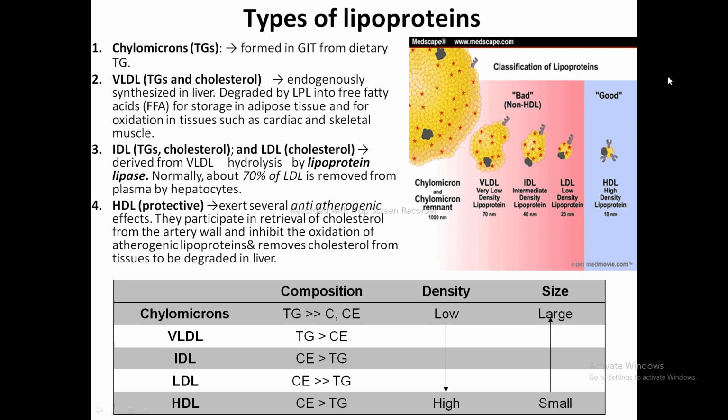So this is all about the different types of lipoproteins. The chylomicron is bigger than VLDL, VLDL is bigger than IDL, and IDL is bigger than LDL. This is about the different classes of lipoprotein. And don't forget that high density lipoprotein is the good lipoprotein, as it removes cholesterol from the body.